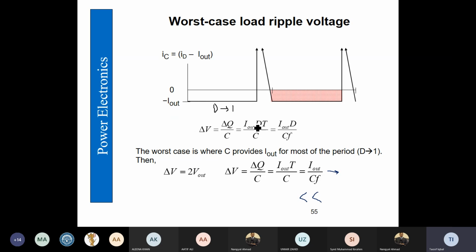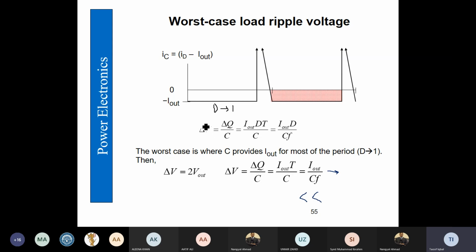So therefore, I dt is the area under the curve for this rectangular area, and then we can take that T over in the denominator and get delta V as I out into D divided by CF.